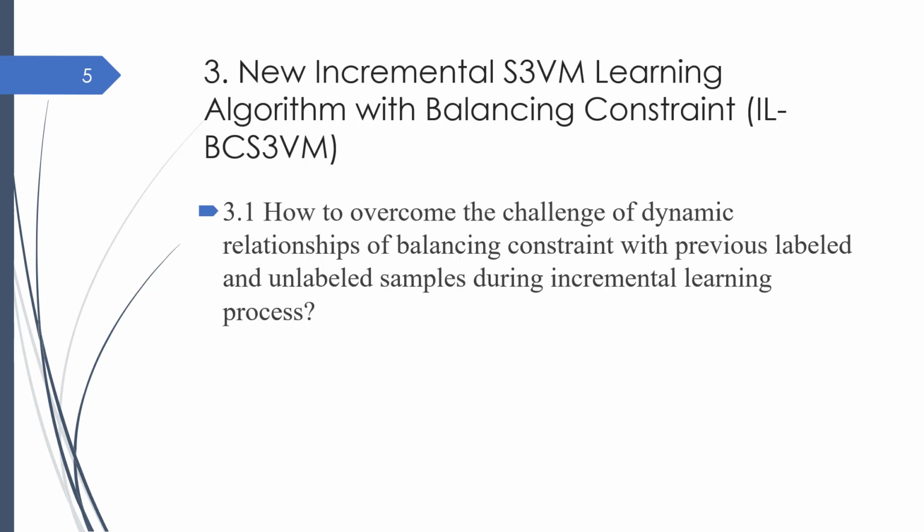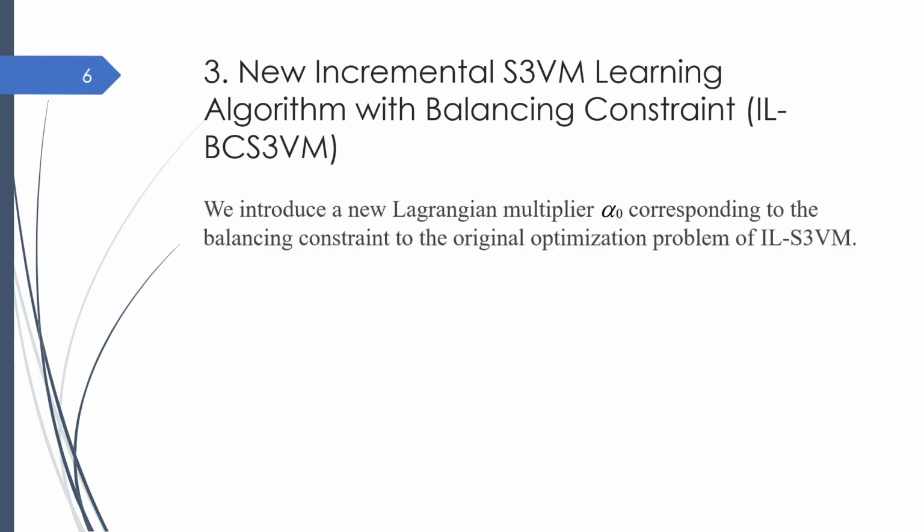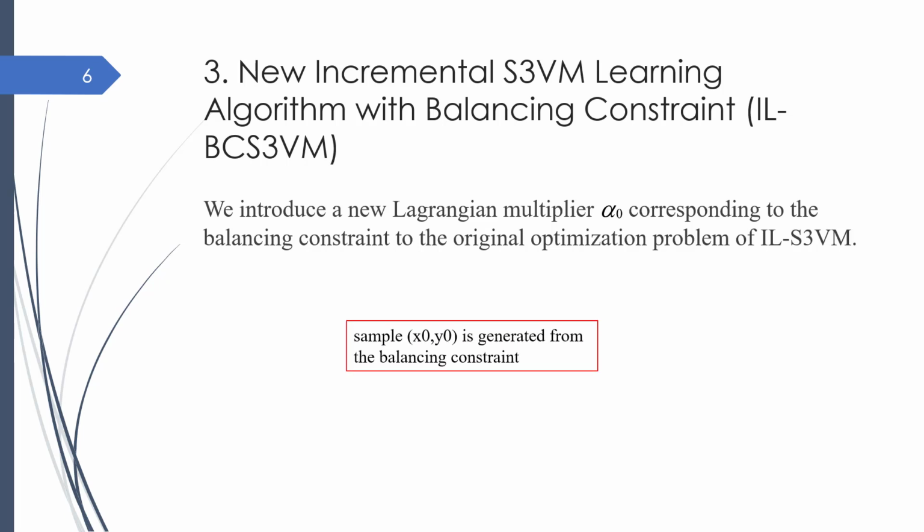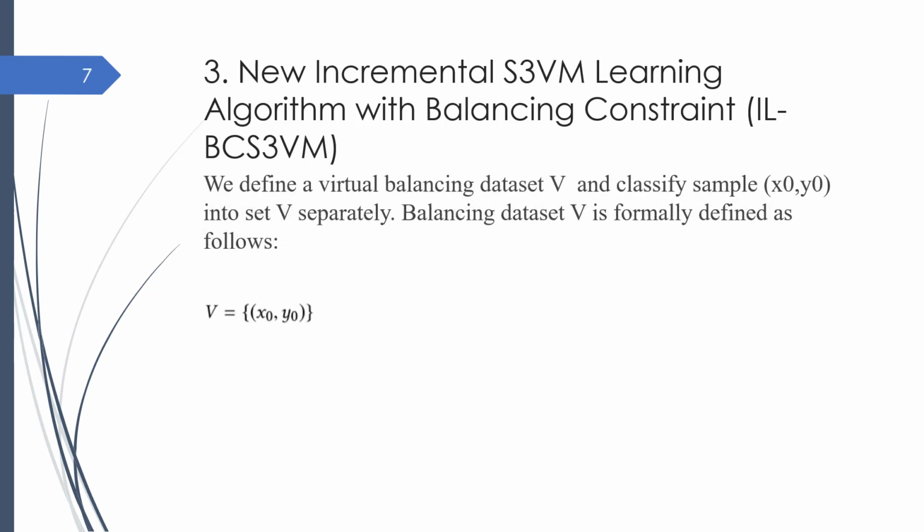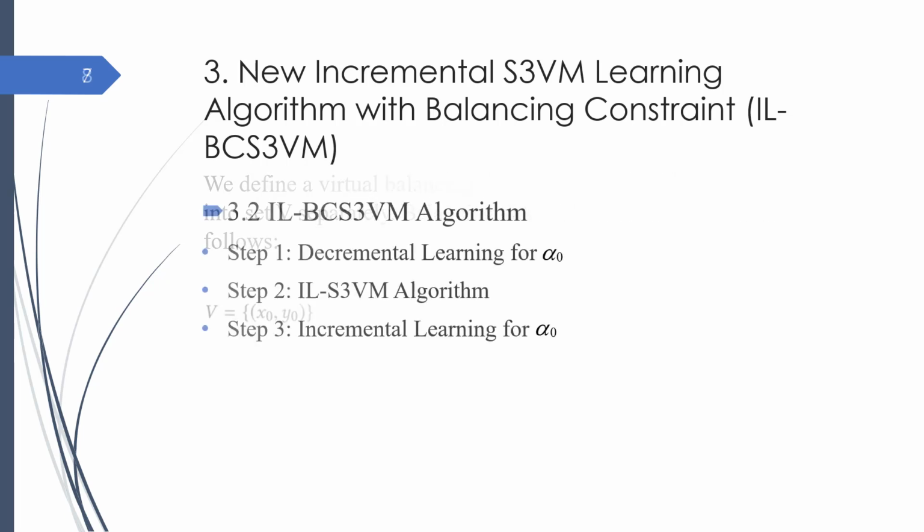The main issue that needs to be addressed for designing our algorithm is how to overcome the challenge of dynamic relationships of balancing constraint with previous labeled and unlabeled samples during the incremental learning process. Firstly, we introduce a new Lagrangian multiplier corresponding to the balancing constraint to the original optimization problem of IR S3VM, and sample 0 is a special sample generated from the balancing constraint. We define a virtual balancing dataset V and classify sample 0 into set V separately.